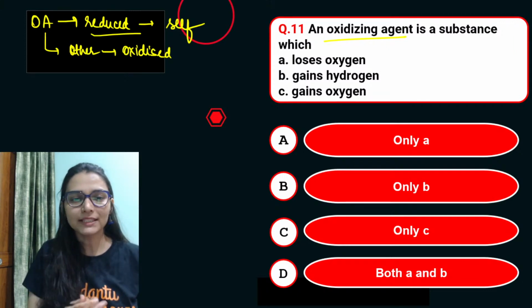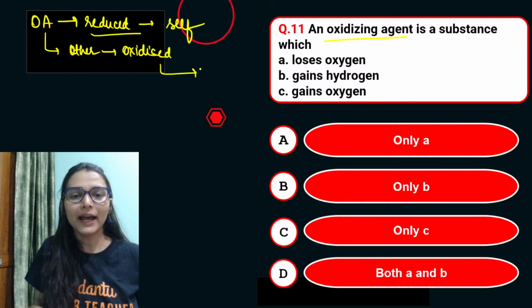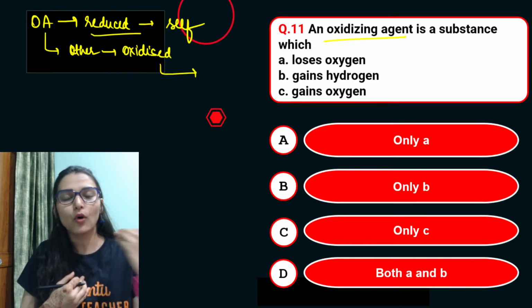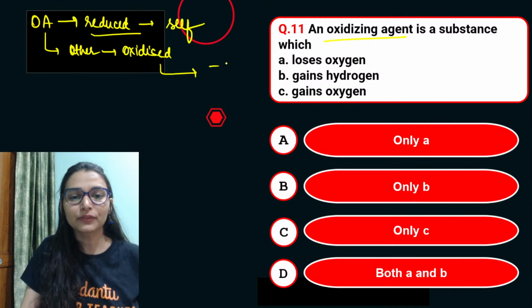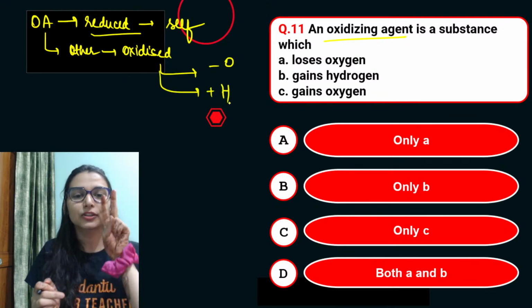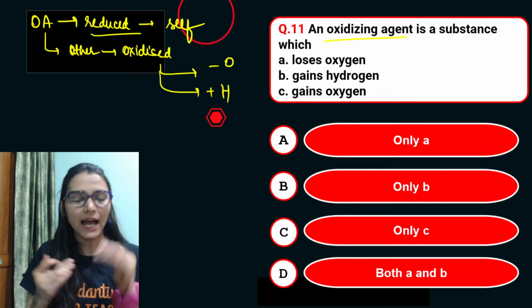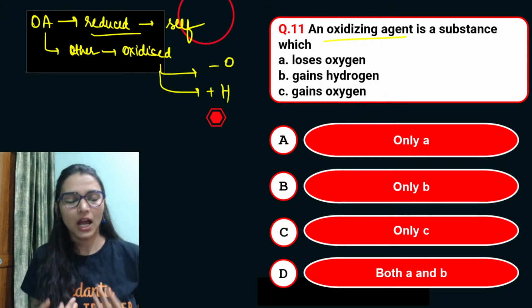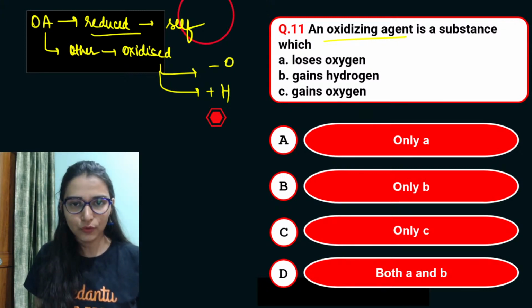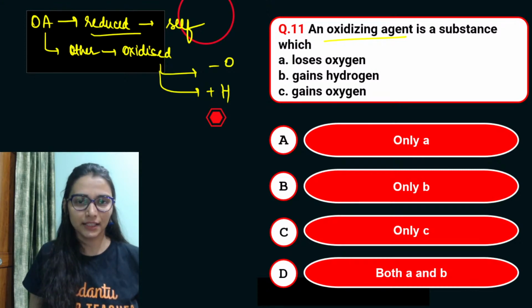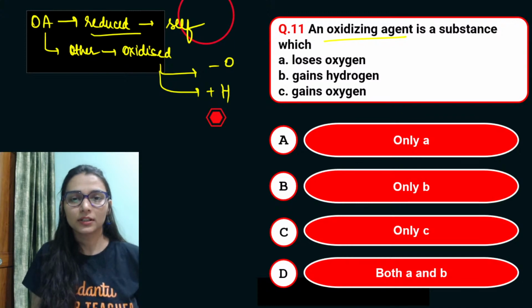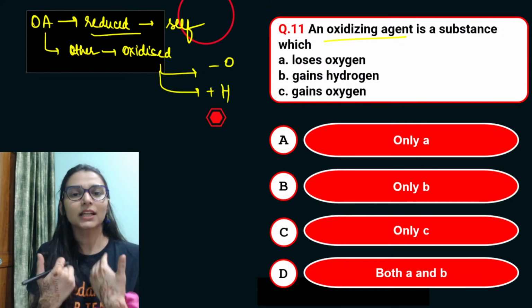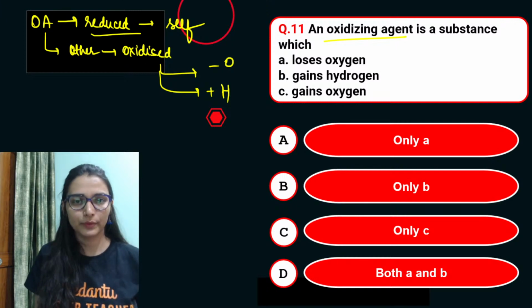And how can I oxidize the other species? Either by donating oxygen. If I want to oxidize you, then I have to give you oxygen, or I can take away your hydrogen. These are the two things that I can do. If I repeat, if I am an oxidizing agent, I will be oxidizing you and I will be reduced myself. How can I oxidize you? By giving you oxygen, that is the first way, or by taking away your hydrogen. These are the two ways, okay.